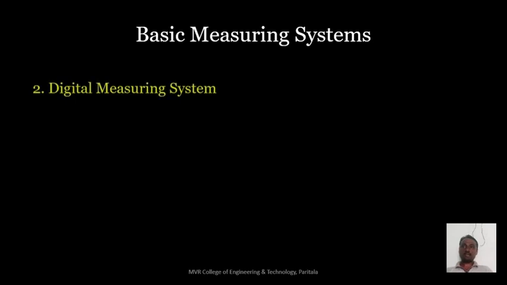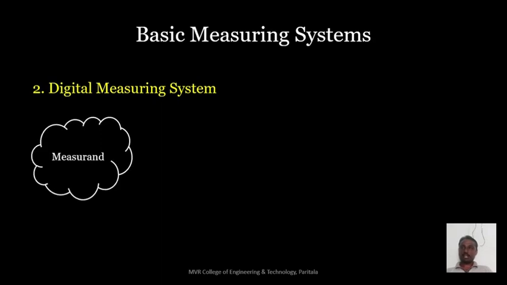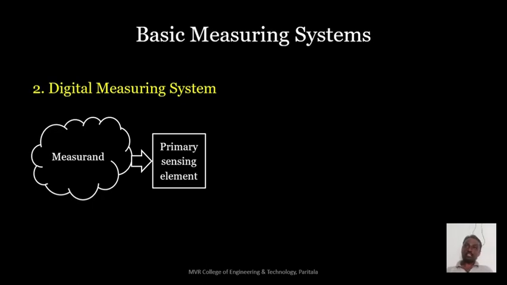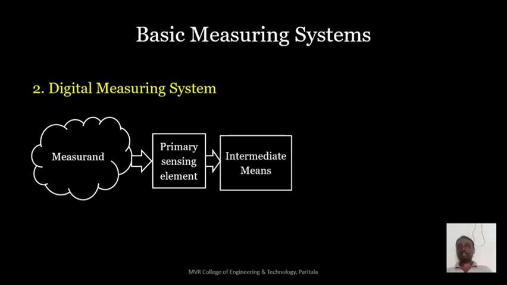The next one is the digital measuring system. What might be the difference between these two? After the data manipulation element, the scale was identifying the value. So now what do we have to add? Let us see. Again the measurement is connected to the primary sensing element, whose function is to identify the signal to be measured. Thereafter the same intermediate means converts the primary sensing element signal into an understandable signal for the data manipulation element.